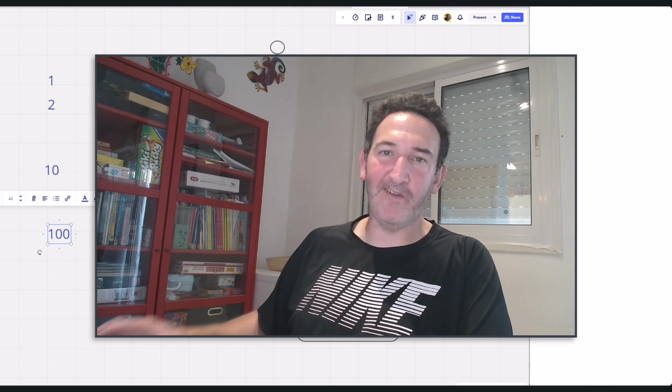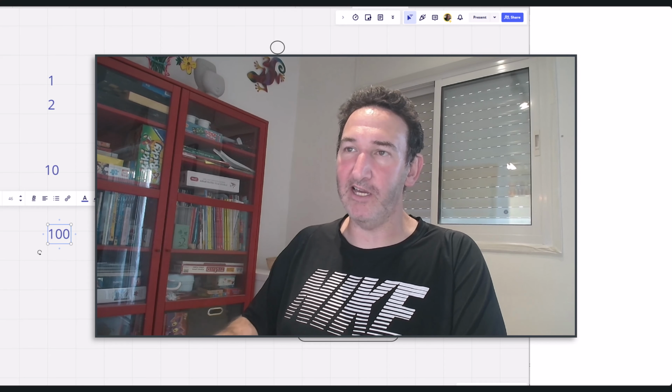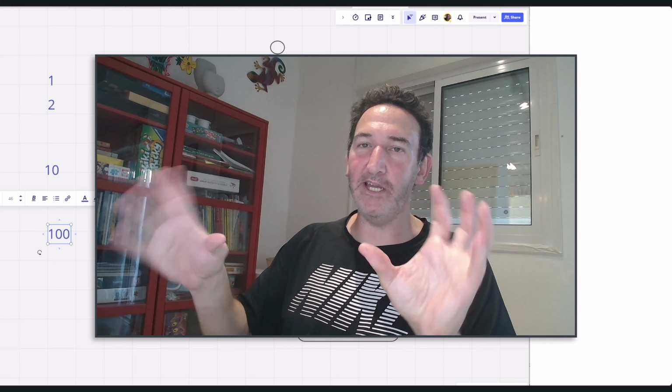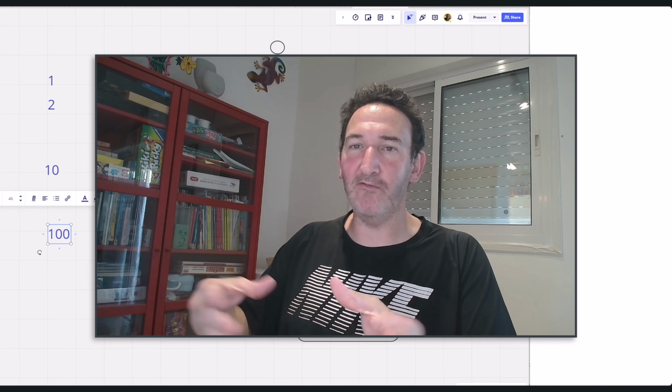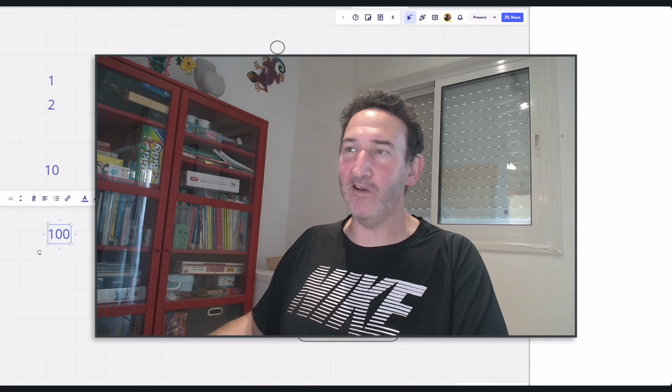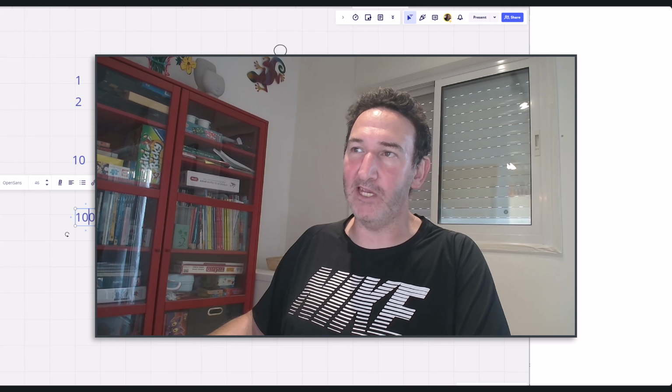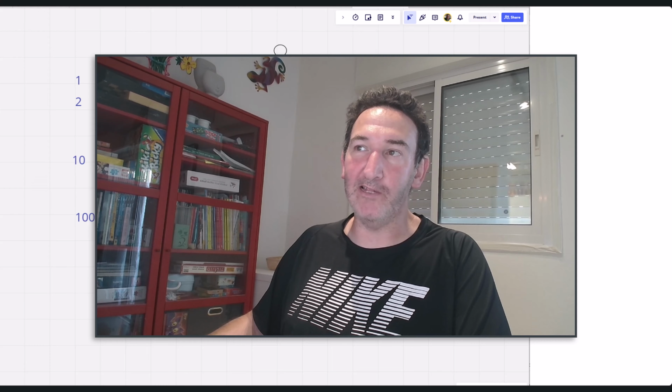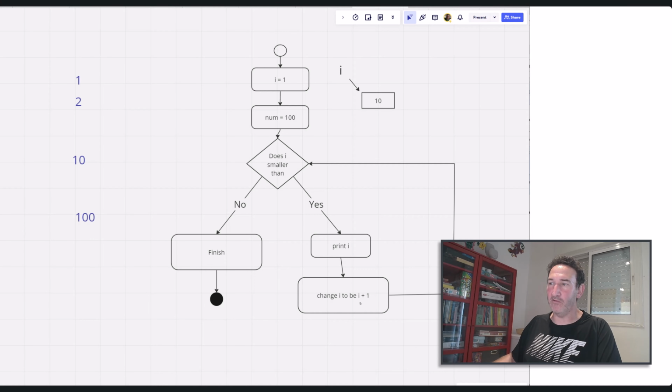And the beautiful thing about this is that we can change the number and change the whole way this program works, but we haven't actually changed the program. We can, for example, ask the user what they want to put in num, or even what they want to put in I. Maybe we want to start from 20. Maybe we want to change it so it is increased not by 1 but by 3. All these changes are things that we can create through programming.